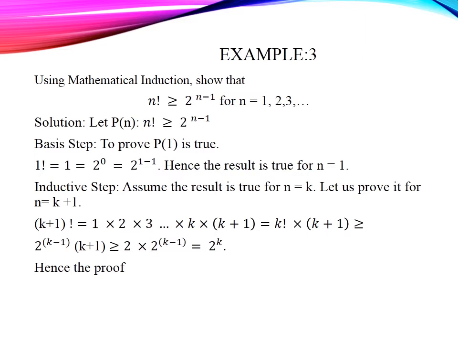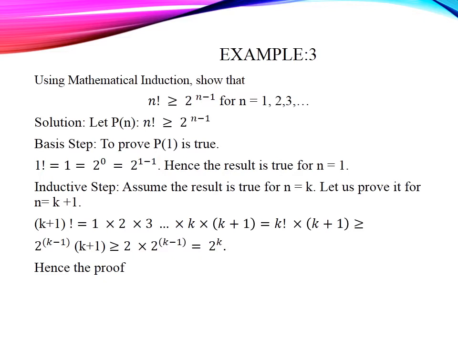Next example. Using mathematical induction, show that n factorial is greater than or equal to 2 power n minus 1 for n equal to 1, 2, 3, and so on. Let us assume that P of n is the proposition n factorial greater than or equal to 2 power n minus 1. Now we check the basis step, that is n equal to 1, whether the result is true or not. We know that 1 factorial equals 1, which can be written as 2 power 0, which I have written as 2 power 1 minus 1. So it is of the given form. So the result is true for n equal to 1.